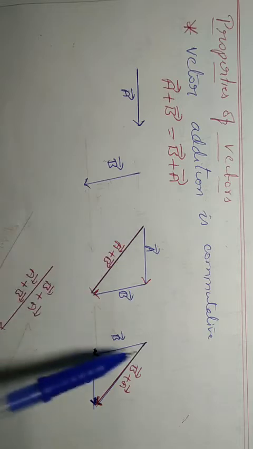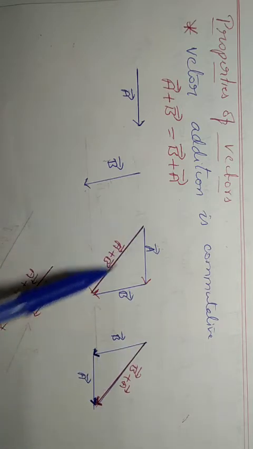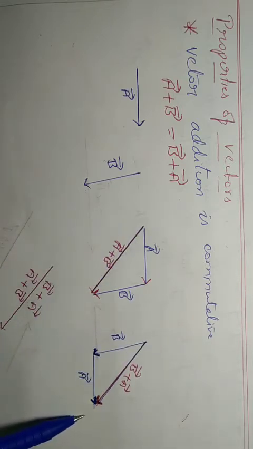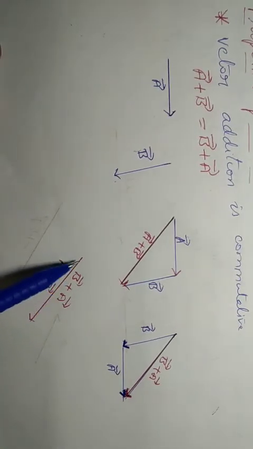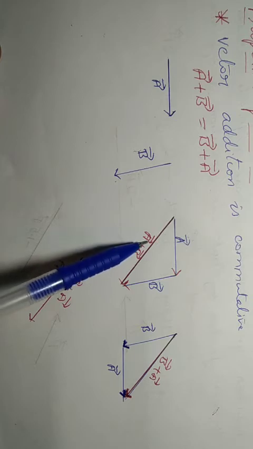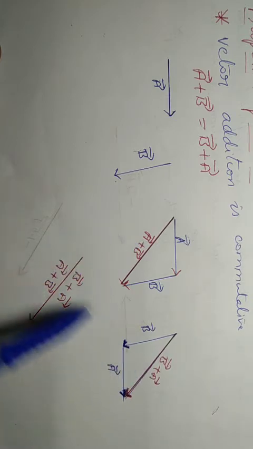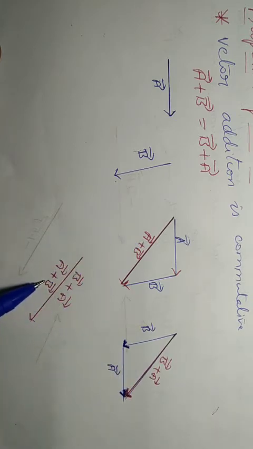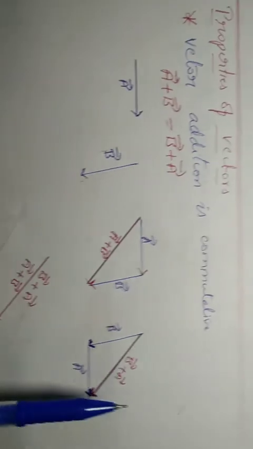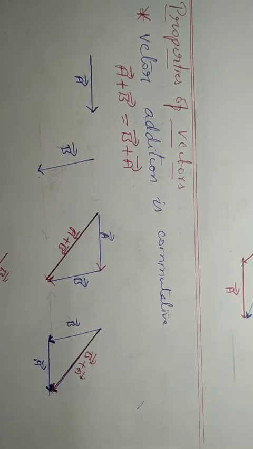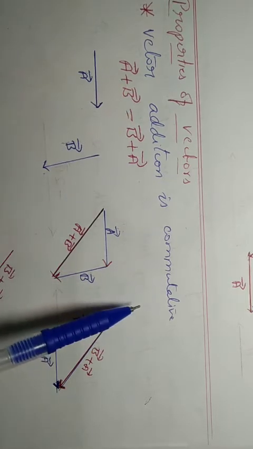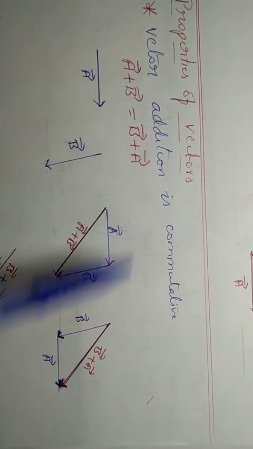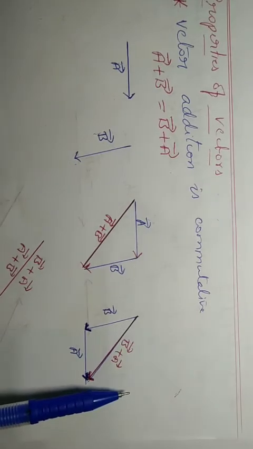So A plus B is equal to B plus A. Both are in the same direction, downward. In this diagram, this is A plus B. In this diagram, this is B plus A. That means A plus B equal to B plus A. So this is how we can prove vector addition is commutative. This is one of the properties of vector addition.